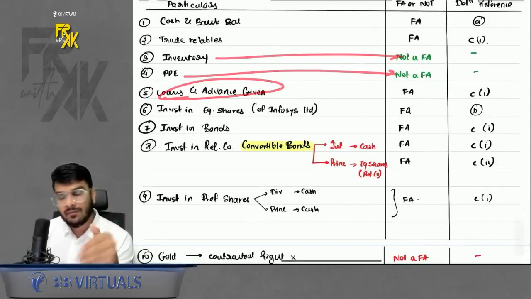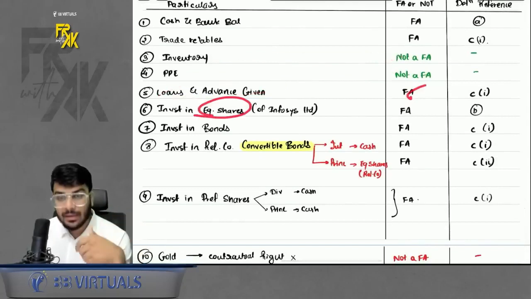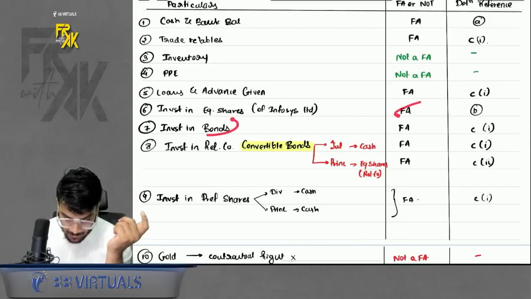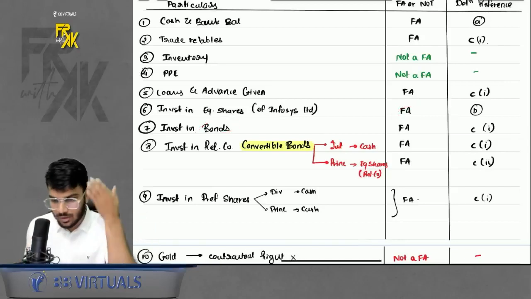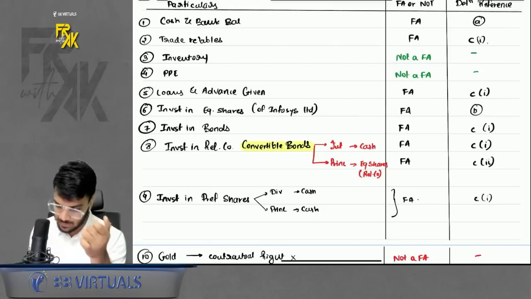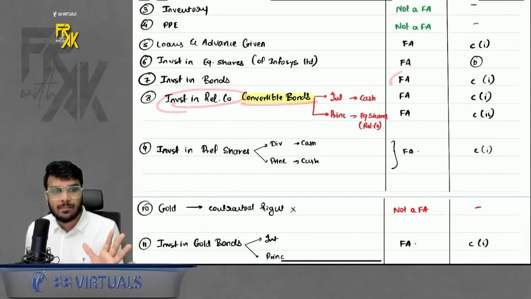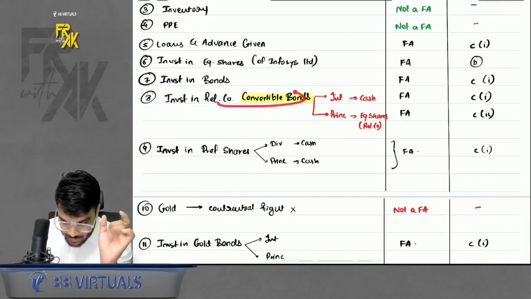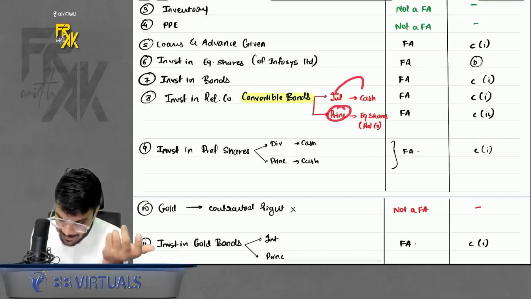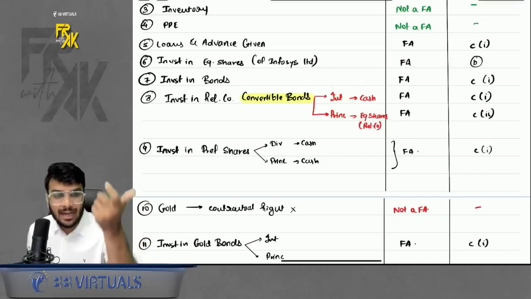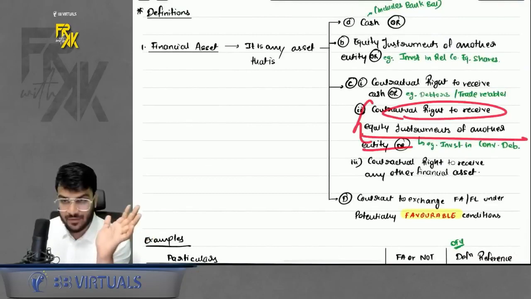Loans and advances given, whenever you give a loan, you will receive the interest, you will receive the principal, it is a financial asset. Investment in another company, liquid share, financial asset. Investment in bonds. What is the meaning of investment in bonds? Just imagine, when you invest in bonds, you will receive interest, you will receive principal, so it is a financial asset. Acha. Investment in Reliance company, convertible bonds. So if you invest in a convertible bond, will it be a financial asset? The answer is yes, because interest you will receive in cash, principal you will receive equity shares of that particular company. So even the contractual right to receive equity shares is a financial asset now?